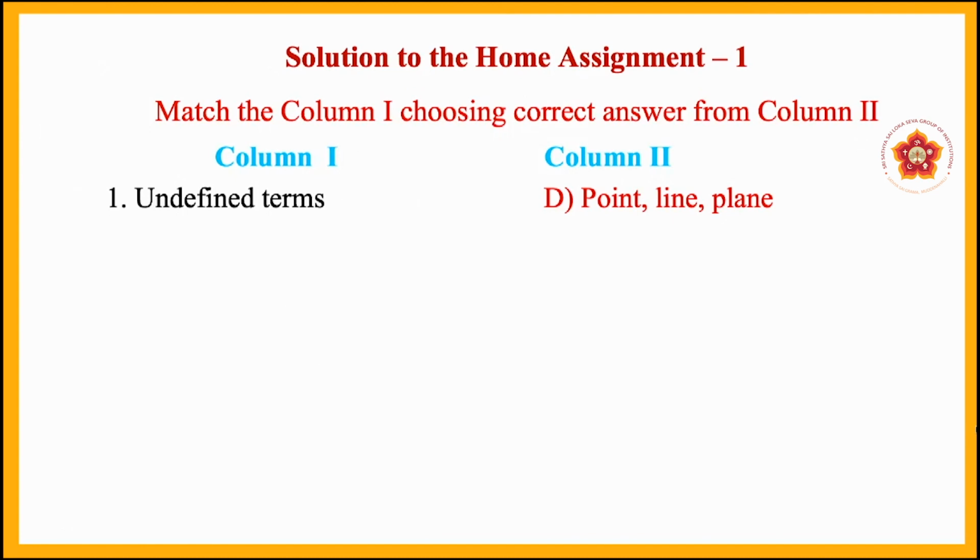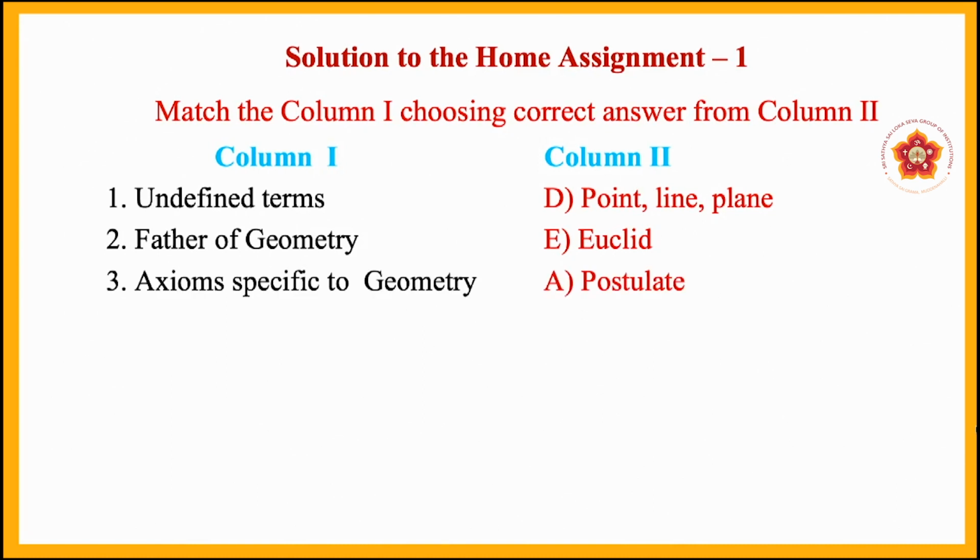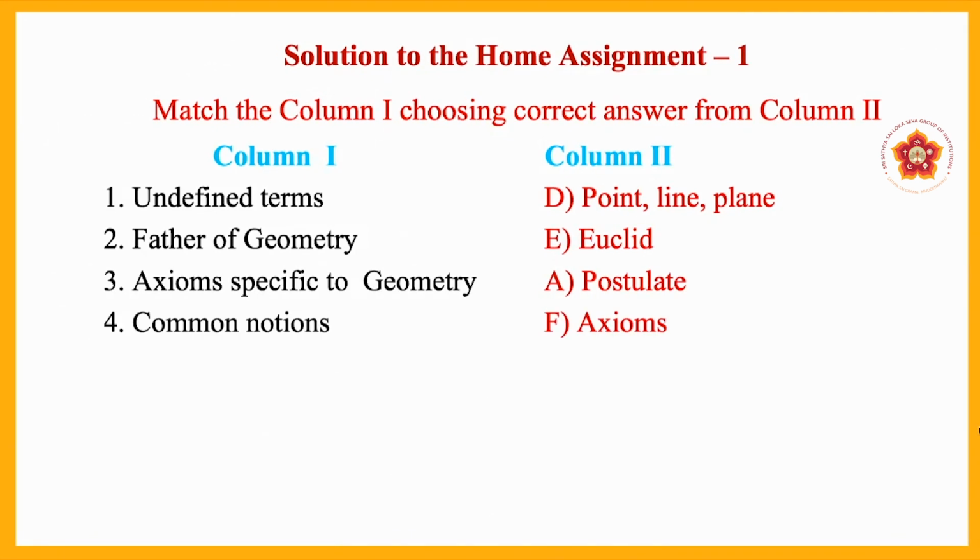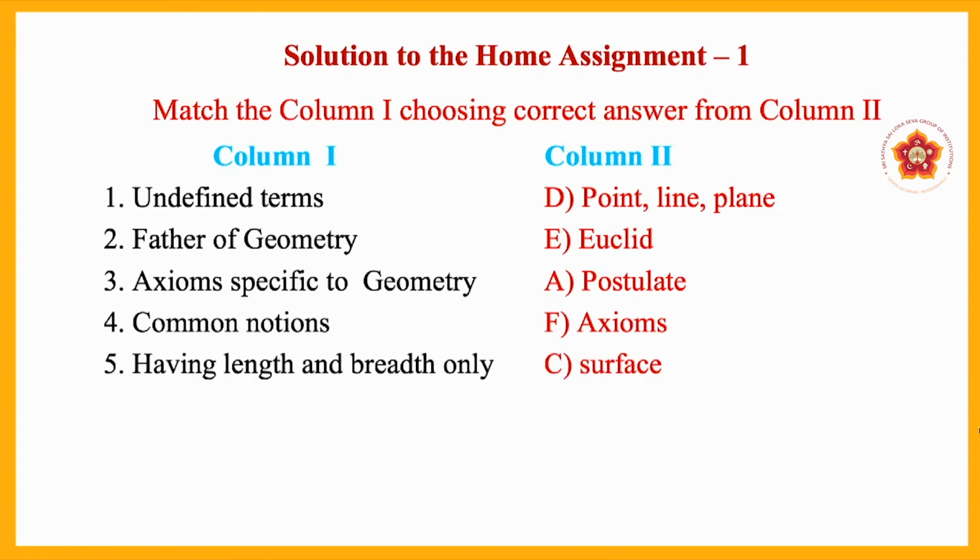The first question, the correct answer is option D, point, line, plane. Let us move to the second question. The correct answer is Euclid. Third question, the correct answer is option A, postulate. Fourth one, common notions. The correct answer is F, axioms. Having length and breadth only. The correct option is C, surface.